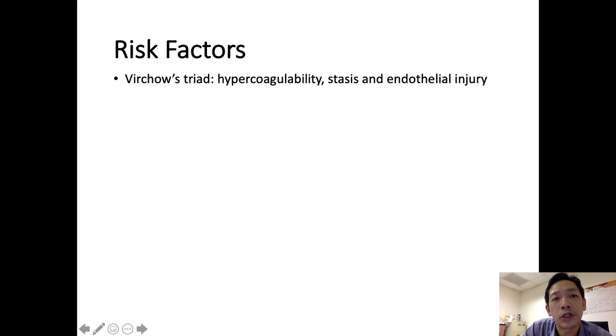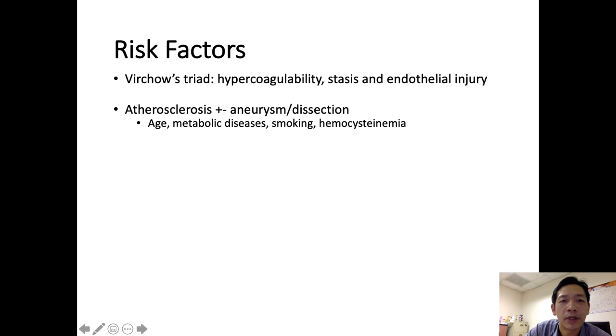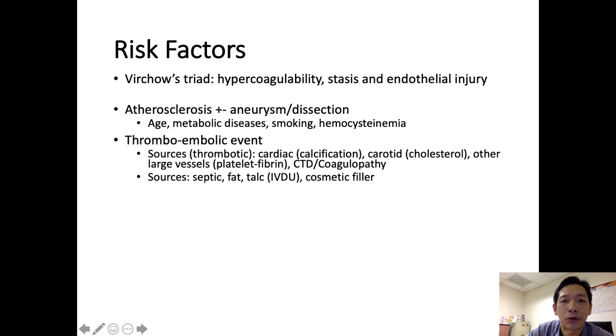Okay, in continuation of the previous slide, we are going to show you an extensive but not exhaustive list of the risk factors. The easiest way is to remember this Virchow triad. Under each of these categories, you then give some examples according to the disease that you are dealing with. For arteriosclerosis, due to age, metabolic disease, smoking, and homocystinemia, this will cause endothelial injury by the arteriosclerosis. Homocystinemia itself actually causes hypercoagulability and also stasis as well.